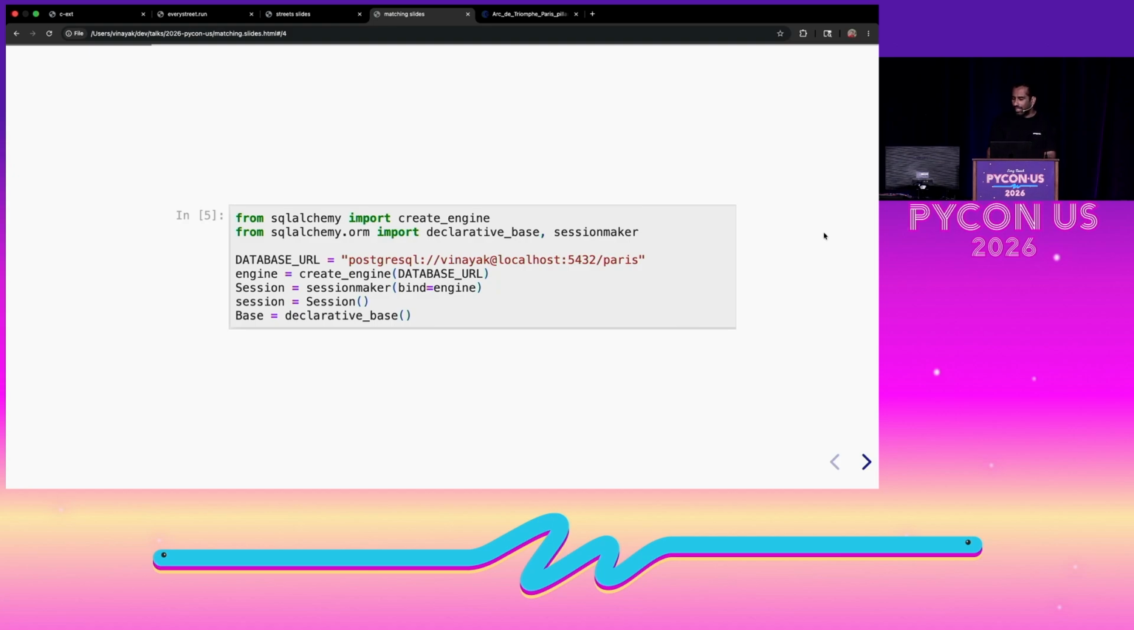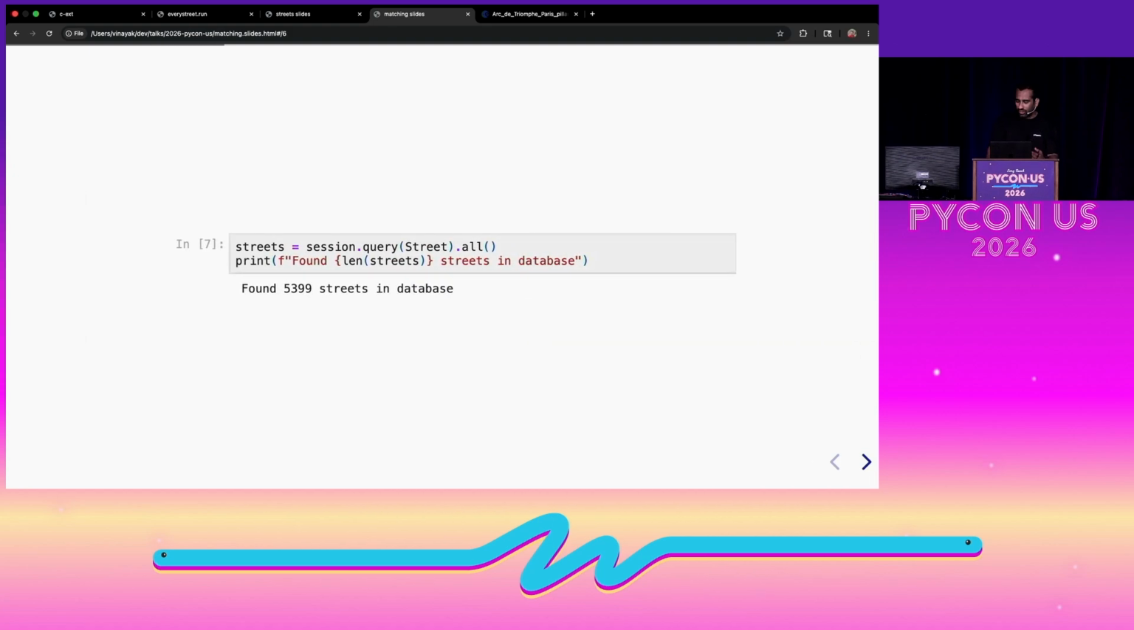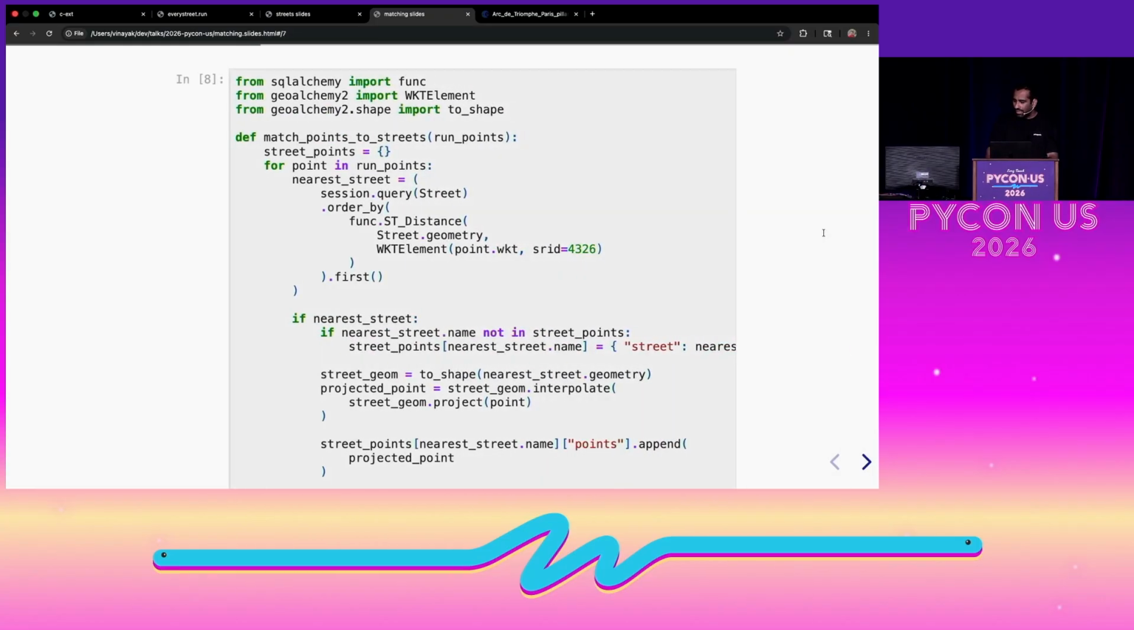This is the code that I had before. We have Postgres, we have our streets table, with around 5,400 streets in the table, which brings us to the gist of the map matching. We iterate on the run points list that we created earlier, and we run this query to find the nearest street. What we are doing is querying the streets table, ordering by the distance between the point of our run and the street in that table, and picking the first street. That gives us the nearest street that we ran on.